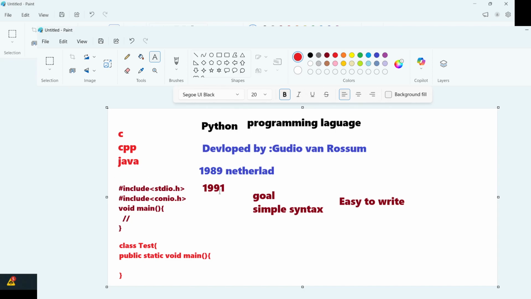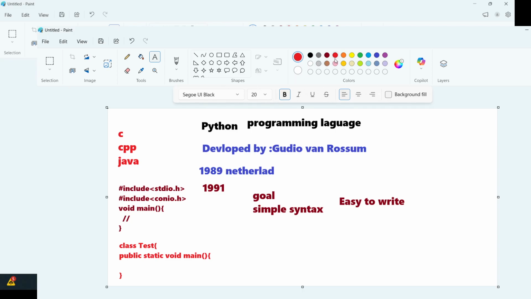Now this is the Python history. It was started by Guido van Rossum, a Netherlands scientist, in 1989. It took 2 years to release the first version. The goal was simple syntax, easy to write, and to reduce the complexity of those other languages. Okay, and the name also has some history.